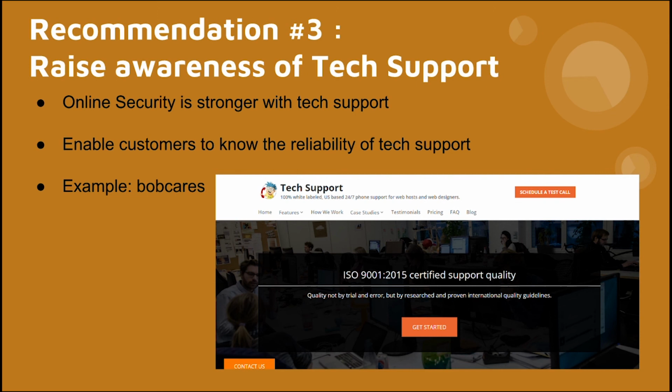An example is Bobcast, which has an ISO 9001-2015 certified support quality. They have a support engineer who is able to excel in all areas of technical support, which Singtel can model after to provide the same type of quality service for their customers. Without further ado, I'll pass my time off to Jirong to be telling you more about recommendations 4 and 5.